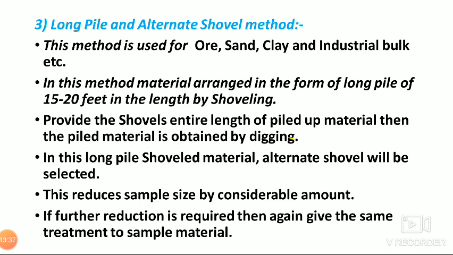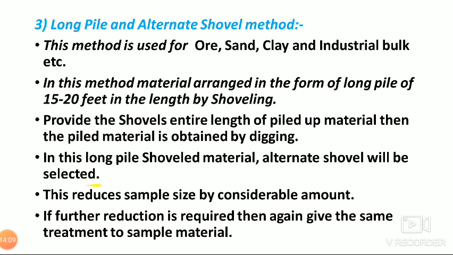That means when we make a straight line long pile of our bulk material, we keep the shovel to the entire length of that long pile. Then by the digging process we select alternate shovels.